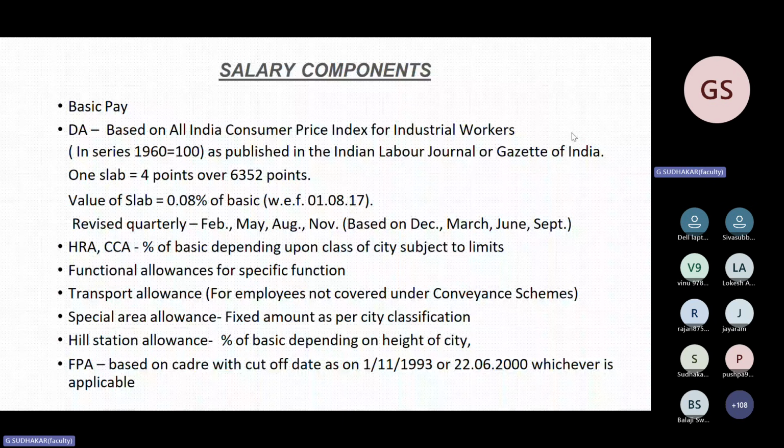That is 2022 wage revision. The value per slab is 0.08%. So that is the part. This question has been asked twice for the past years, and this DA is applicable.